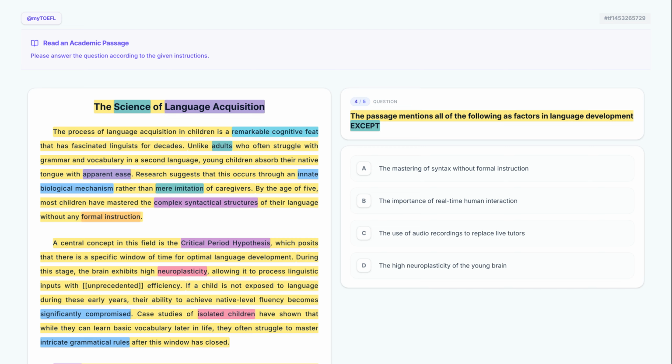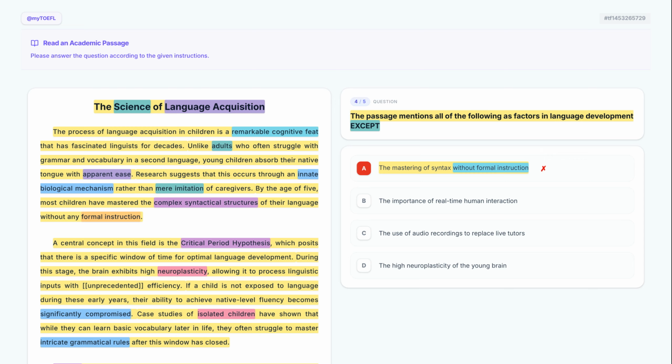Let's take a closer look at option A, the mastering of syntax without formal instruction. Paragraph 1 explicitly mentions that children master structures without any formal instruction. Since this is in the text, it is not our answer. Eliminate it.